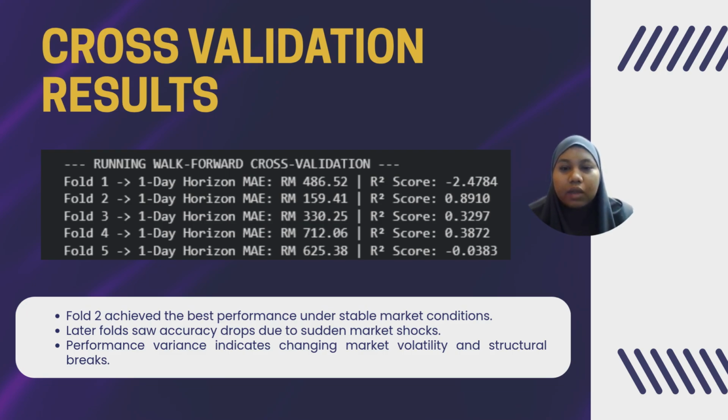But for fold four and fold five, the R2 score dropped into the negative zone. In data science, this drop is important because it proves the market faced sudden volatility or non-linear shocks. Since linear regression can only draw a straight line, it struggles when the market changes too quickly. This tells us that while linear regression works as a baseline, it has a clear limitation when the market shifts suddenly.